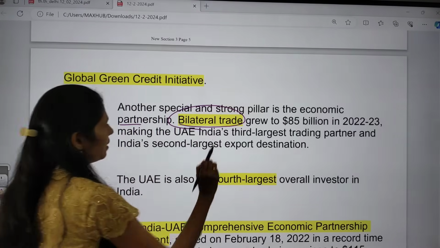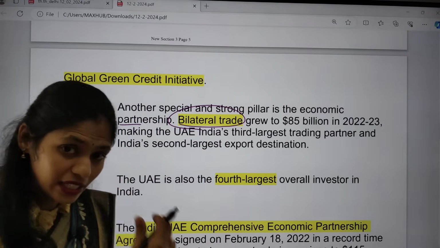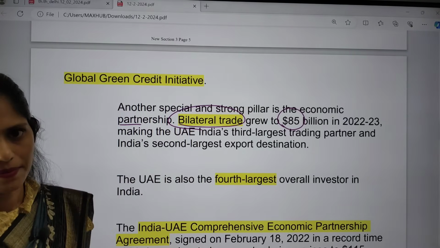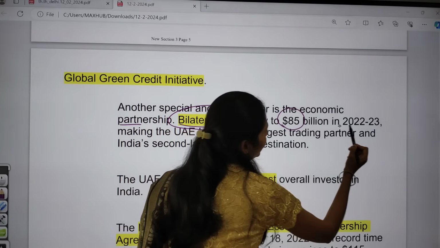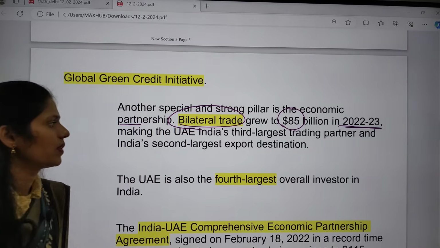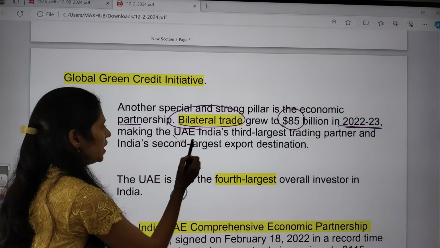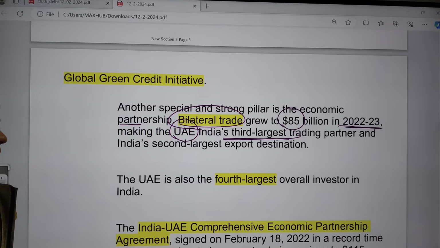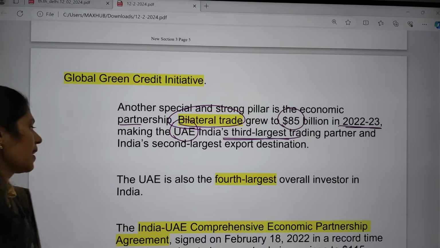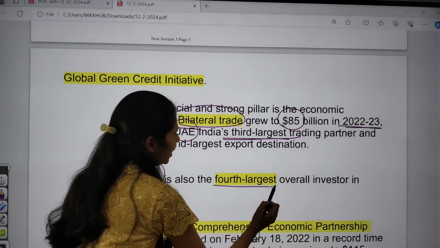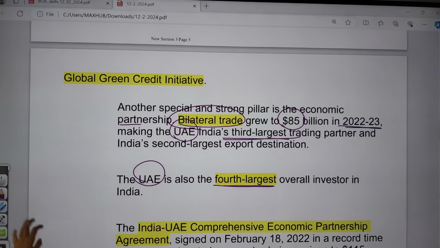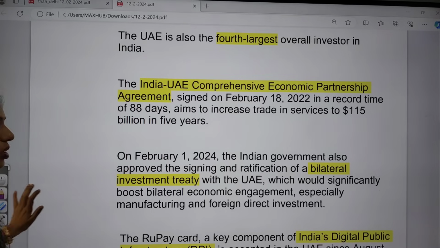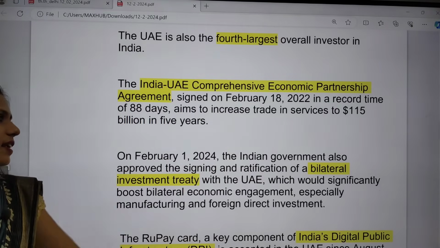If you see the bilateral trade between these two countries, India and UAE, it increased to $85 billion in 2022-2023. In this way, UAE has become the third largest trading partner, and India is the second largest export destination. UAE is also the fourth largest overall investor in India. And the next one is the India-UAE Comprehensive Economic Partnership Agreement, which was signed in 2022 itself.